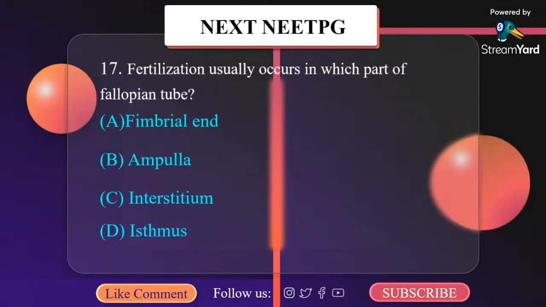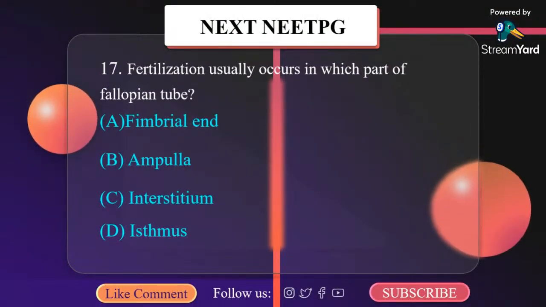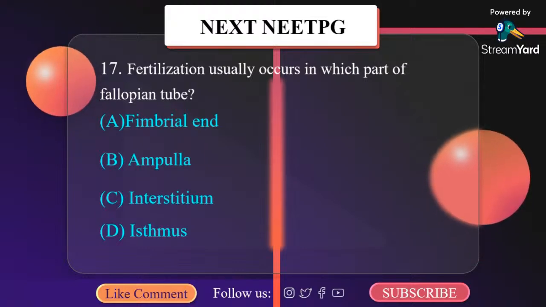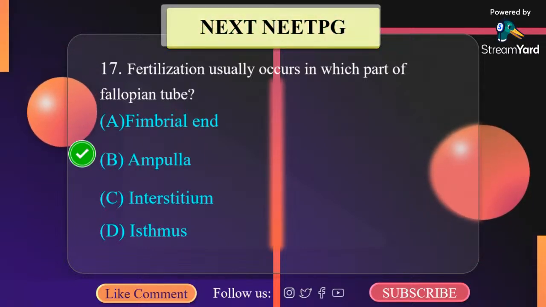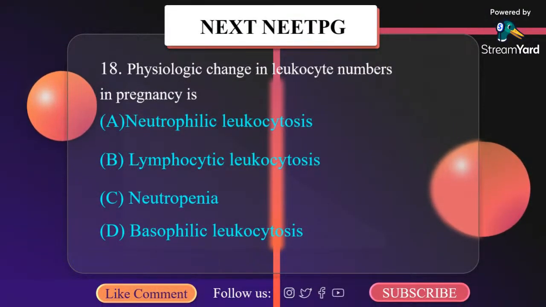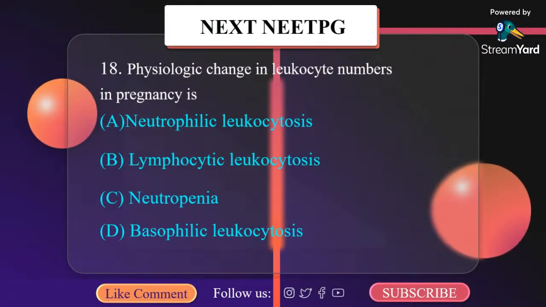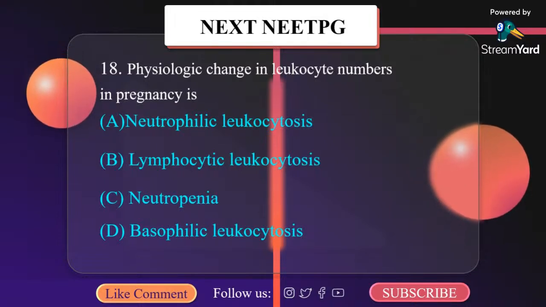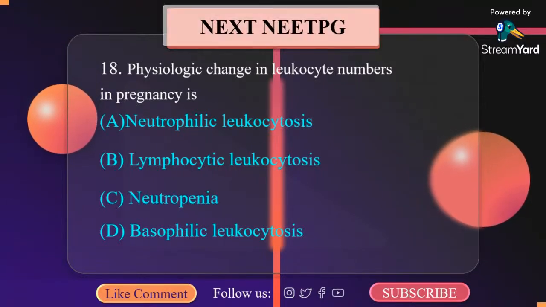Fertilization usually occurs in which part of the fallopian tube? A. Fimbrial, B. Ampulla, C. Interstitium, D. Isthmus. It is ampulla. Fertilization is the process of fusion of spermatozoa with the ovum. Physiologic change in leukocyte number in pregnancy is: A. Neutrophilic leukocytosis, B. Lymphocytic leukocytosis, C. Neutropenia, D. Basophilic leukocytosis. It is neutrophilic leukocytosis.